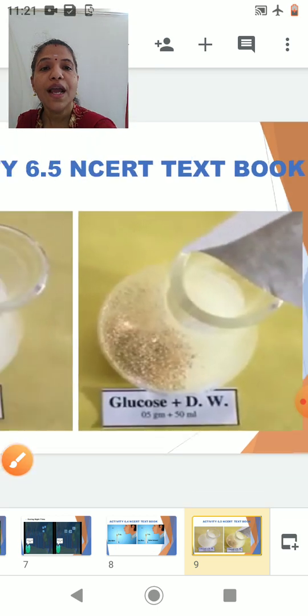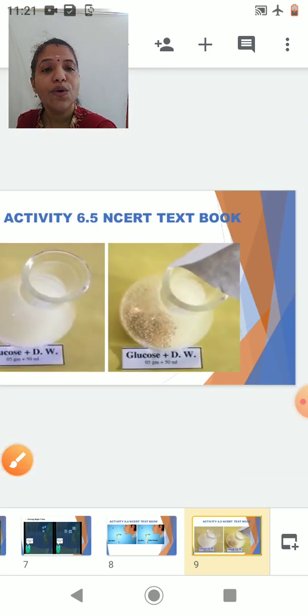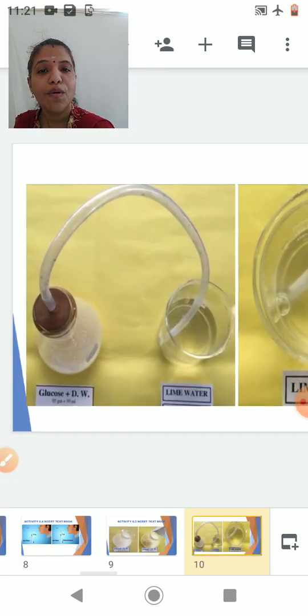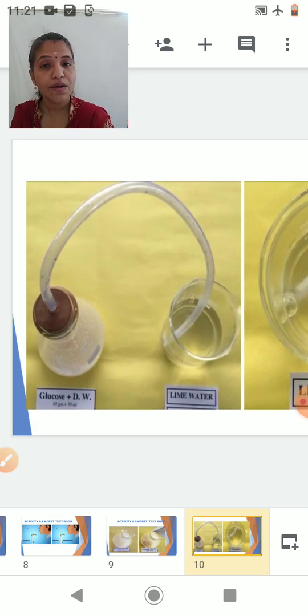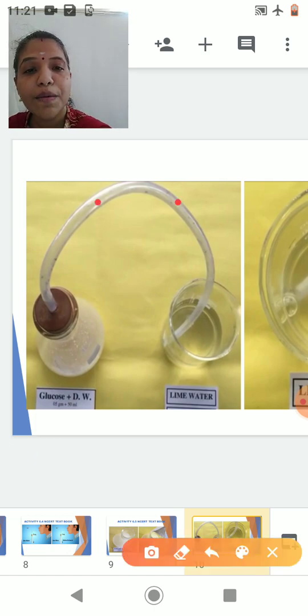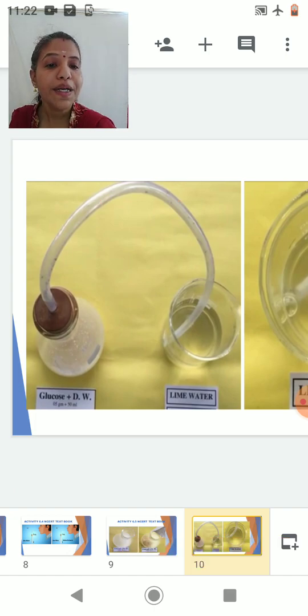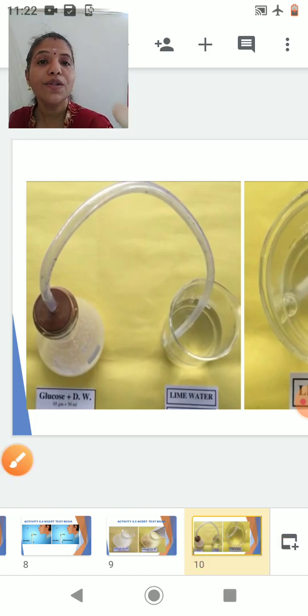Now after I add this, I close the mouth of this conical flask by means of a cork, and the cork has a bent tube, and that bent tube I insert into the lime water. Now I keep it standing for some time and allow the anaerobic respiration to take place.